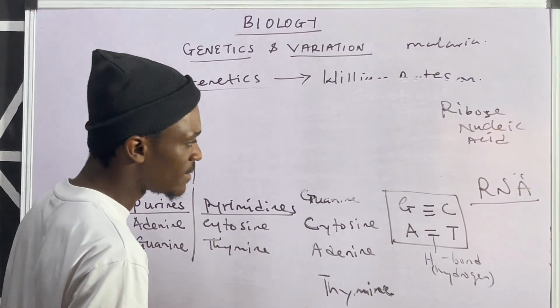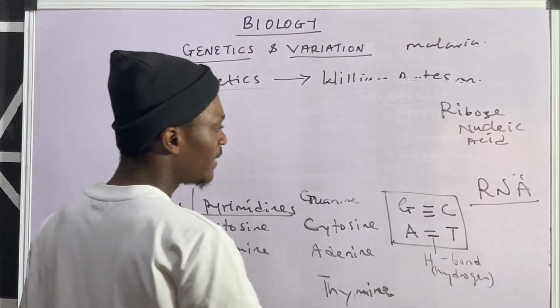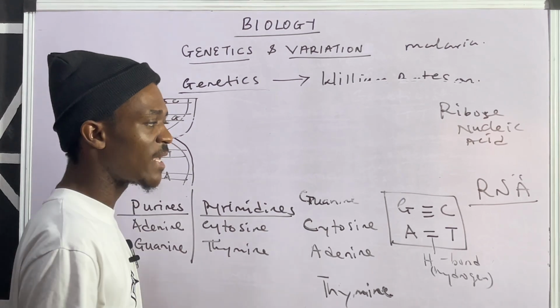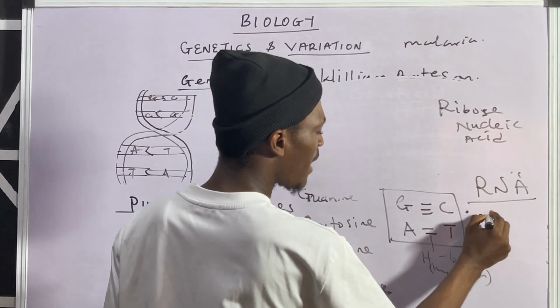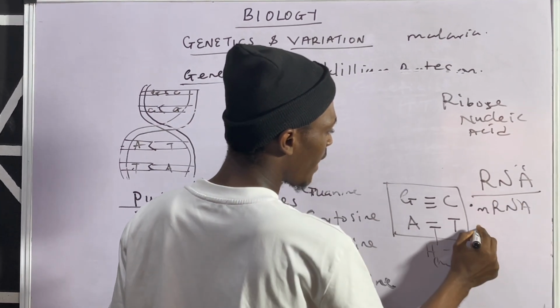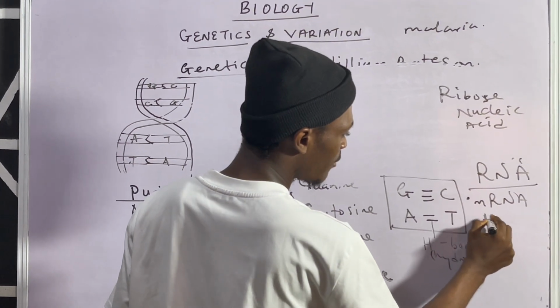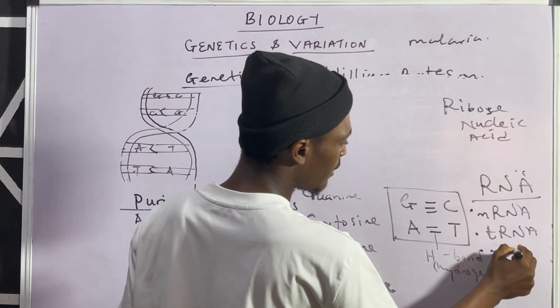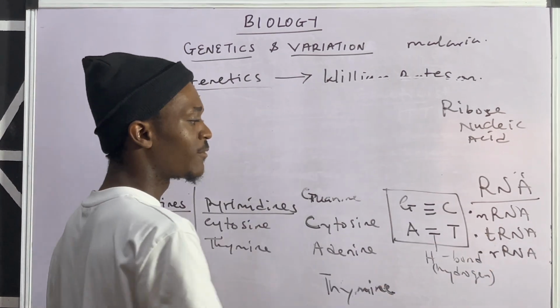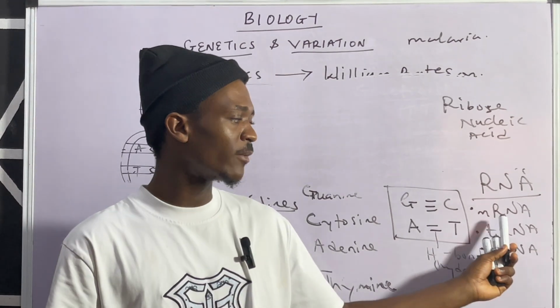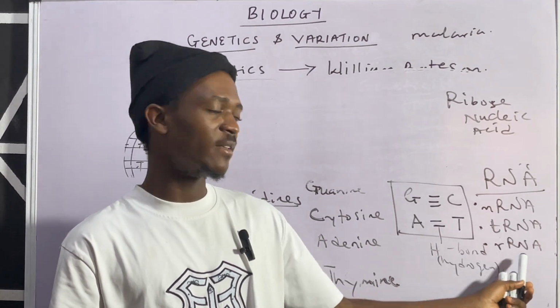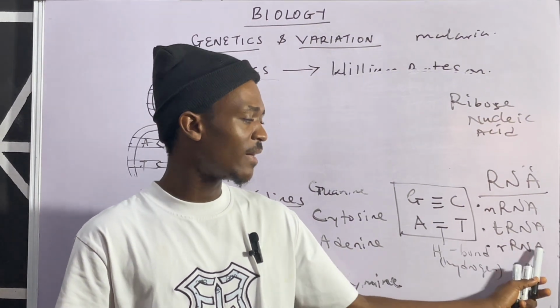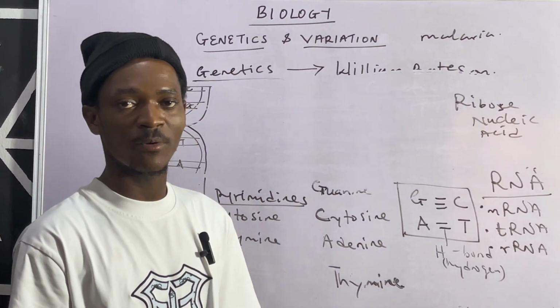So the thing is this RNA has about 3 types. We have the mRNA, the tRNA, and the rRNA. All these stand for something: messenger RNA, transfer RNA, and ribosomal RNA. These are the 3 types of RNA.